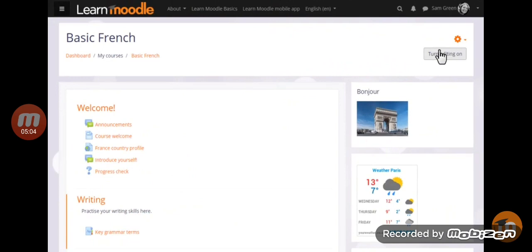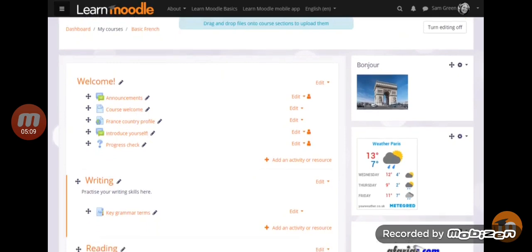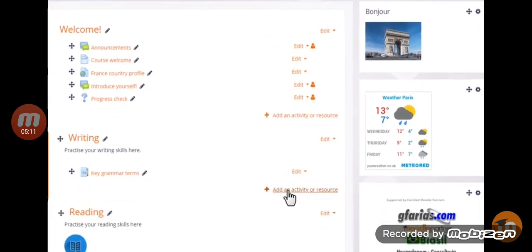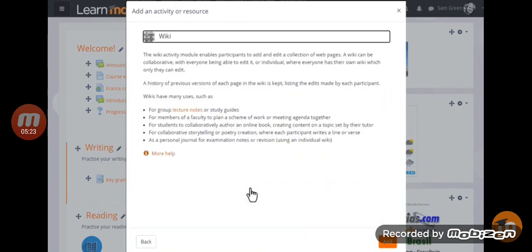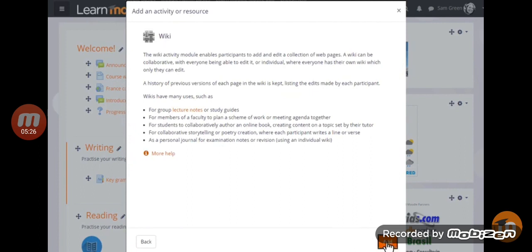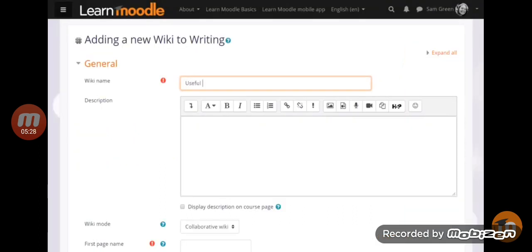To add a wiki, we go to our course page and we turn the editing on. Then in the section where we want our wiki, we click Add an activity or resource. This brings up the activity chooser. Wiki is an activity because learners interact with it. Click once to go straight to the setup screen, or click the information icon for more details, then the Add button. The name is important because it's what the students will see on the page to access it.